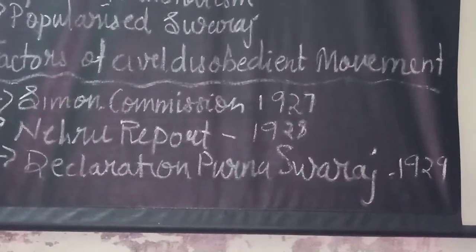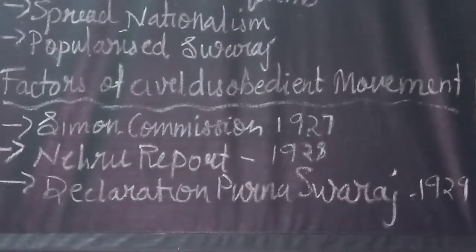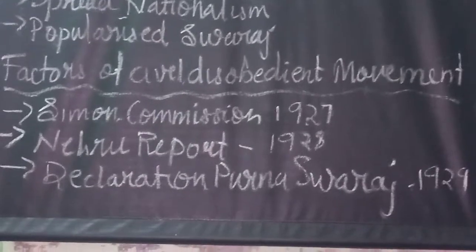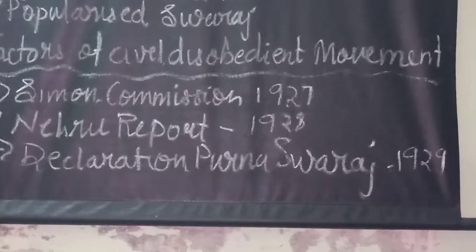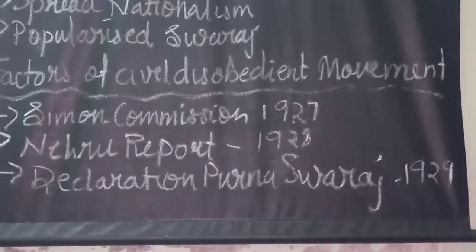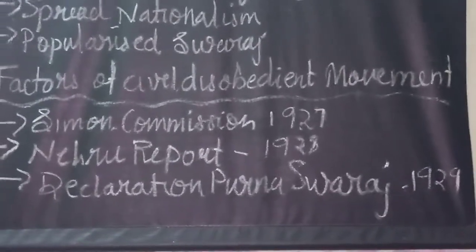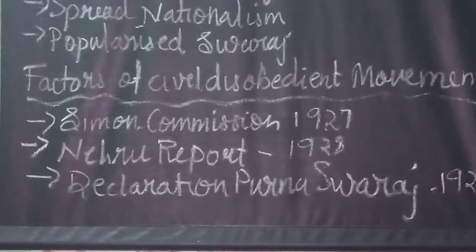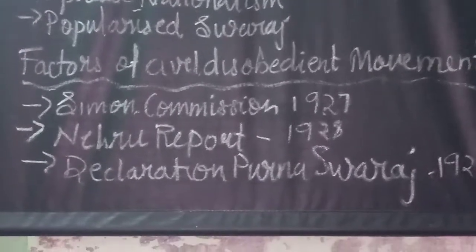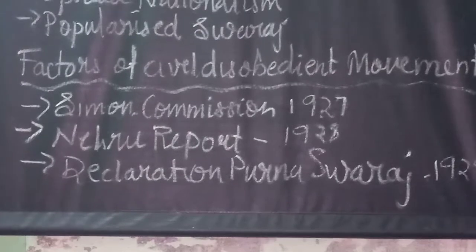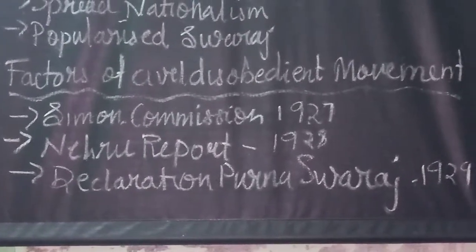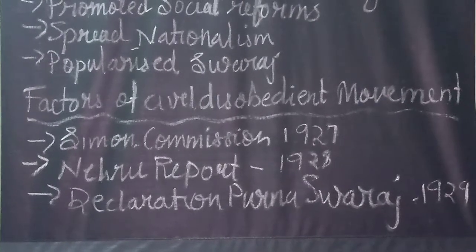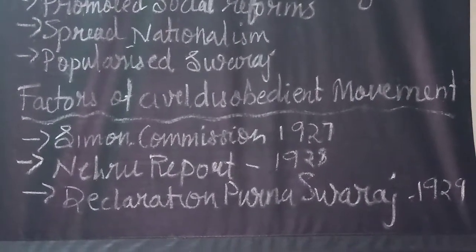In November 1927, the British government appointed an Indian statutory commission that was called the Simon Commission. Why is it called the Simon Commission? Because John Simon was the chairman of this commission. For what purpose did the British government appoint this commission? Mainly to investigate the need for further constitutional reforms in our country.